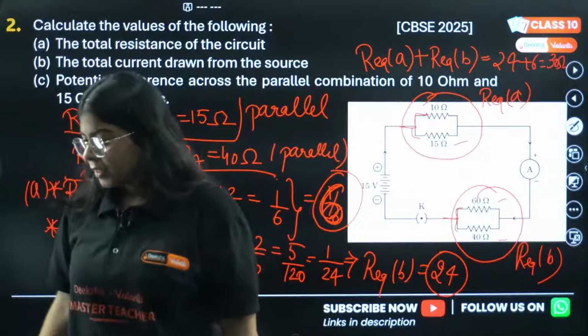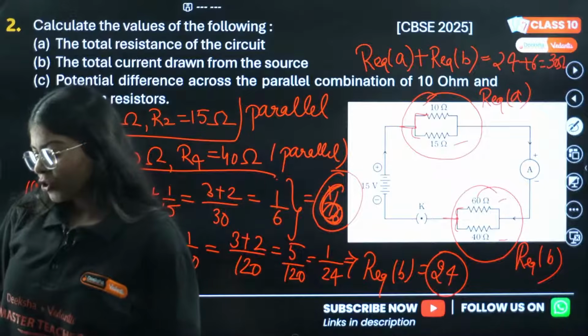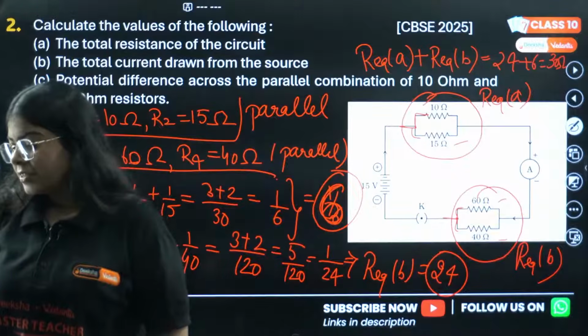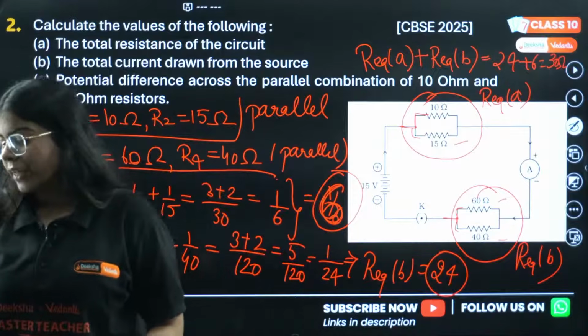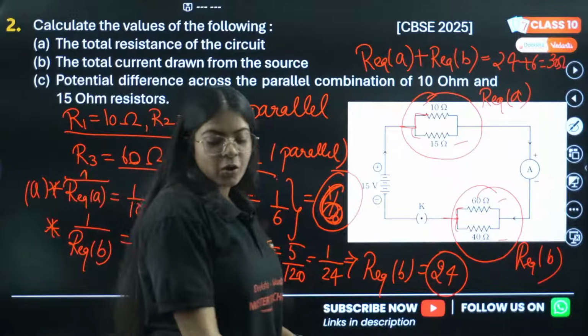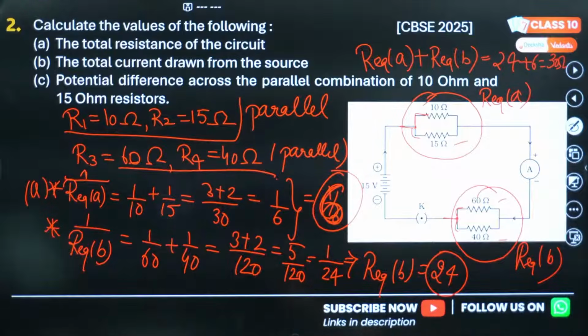Correct? 30 ohm. Hello ma'am, hello Chetna. 6 plus 24, 30, Aditya. Okay, everything 30. You guys are giving very good answers. 1 second.